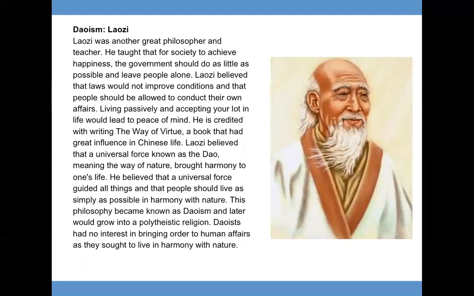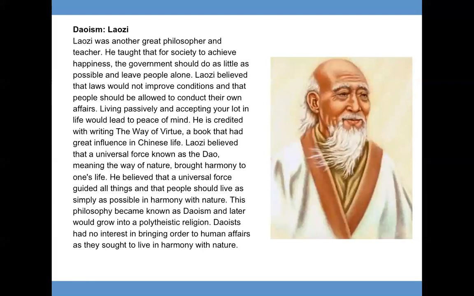Taoism. Laozi. Laozi was another great philosopher and teacher. He taught that for society to achieve happiness, the government should do as little as possible and leave people alone. Laozi believed that laws would not improve conditions and that people should be allowed to conduct their own affairs. Living passively and accepting your lot in life would lead to peace of mind.